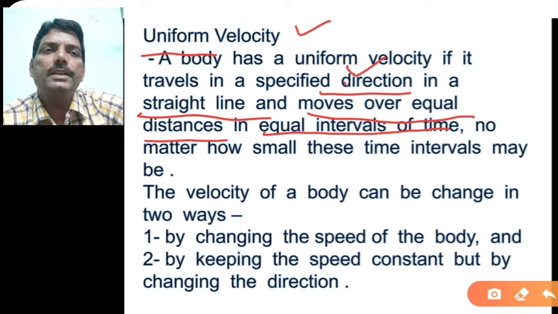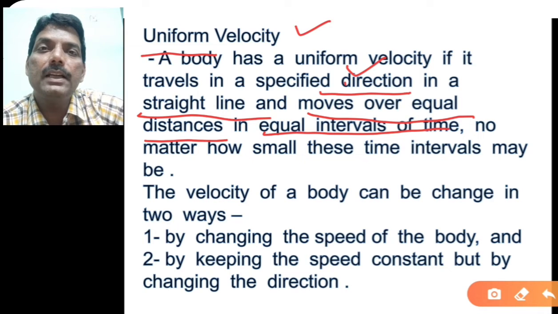Thus, the velocity of a body can change in two ways. Now, how does the velocity change? What is the formula for velocity? It is nothing but displacement upon time. So either you change the displacement, so the velocity will change, or you keep the speed constant and change the direction. Velocity is a vector quantity having magnitude as well as direction. So if you change either of these two, the velocity will also change.